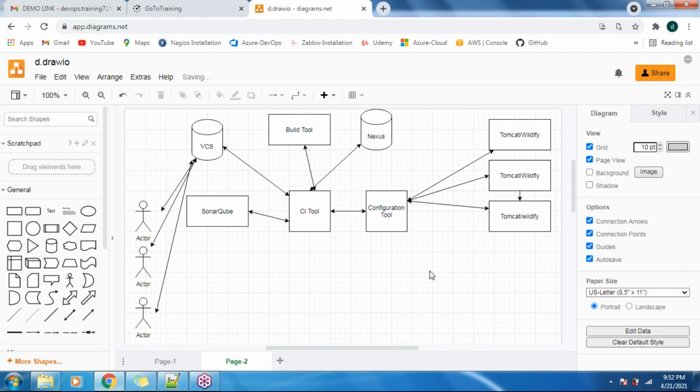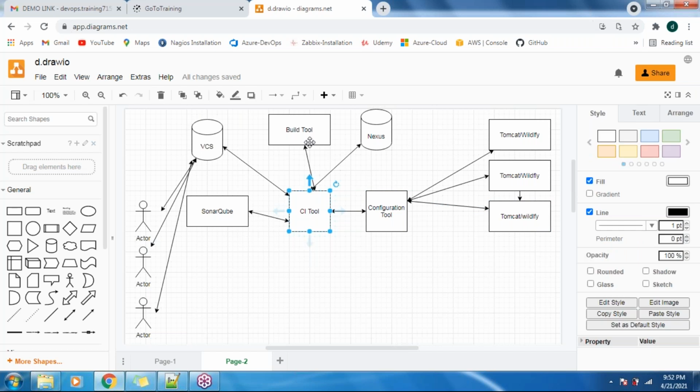Okay, so like this we will integrate. Now this config: let's say when Jenkins has the artifact, like a JAR, WAR or EAR, instead of deploying directly to the server, what we are going to do is push that executable code to our configuration management tool. Okay, so this configuration management tool will deploy the code to the destination servers here, guys.